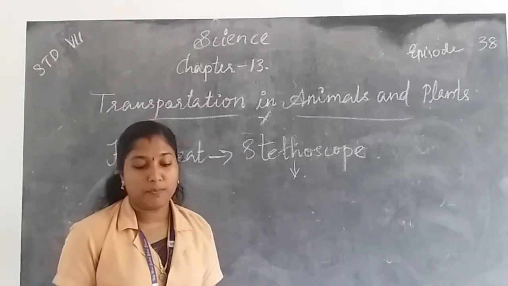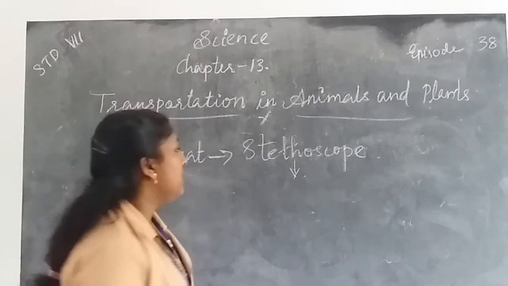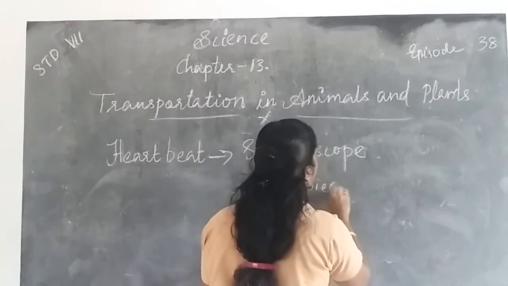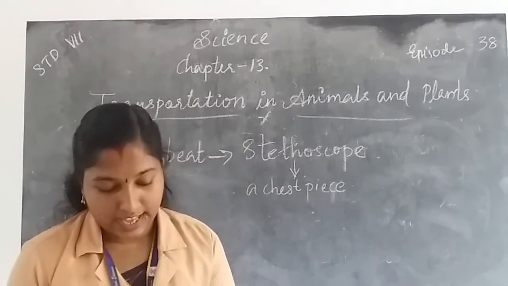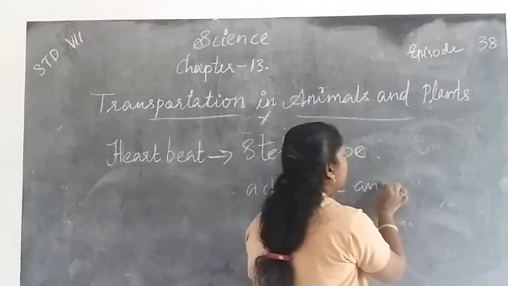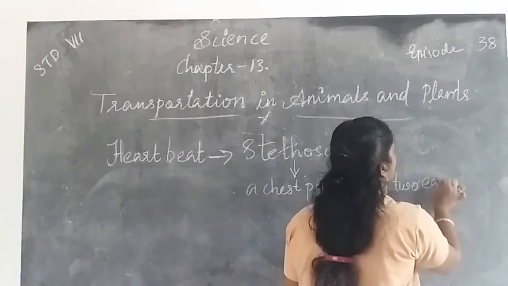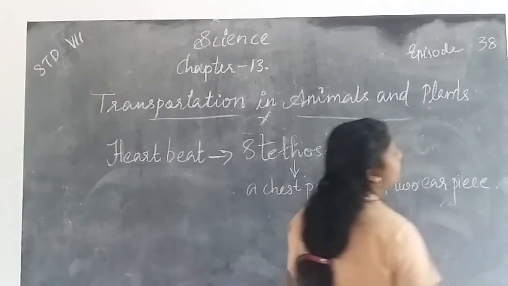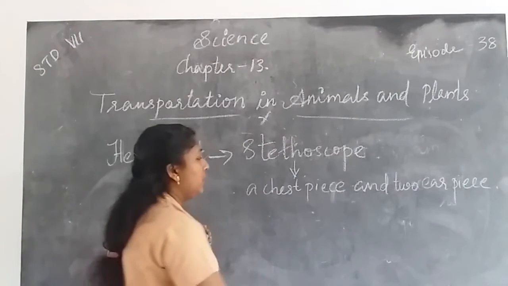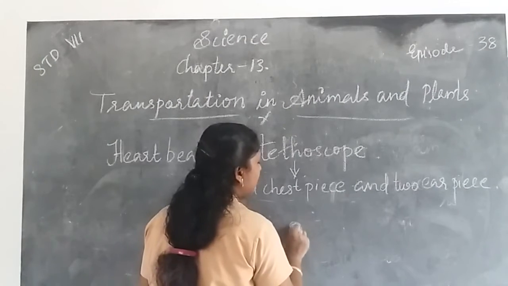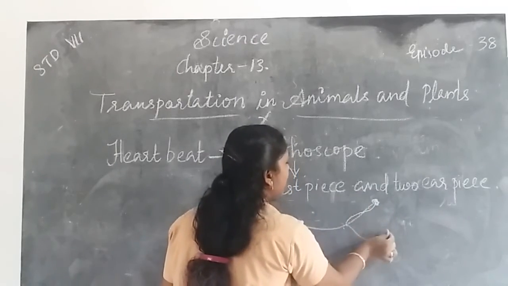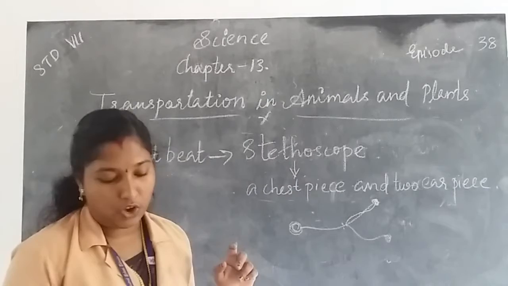The stethoscope consists of a chest piece that carries a sensitive diaphragm, and two earpieces. When a chest piece is present, from the chest piece there are two earpieces, and these two earpieces are joined.